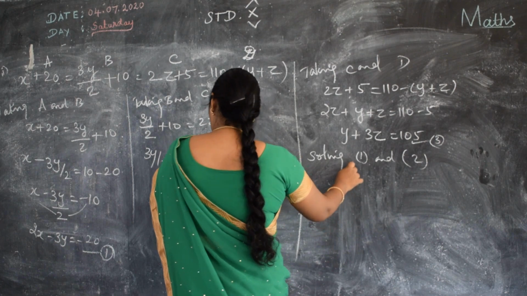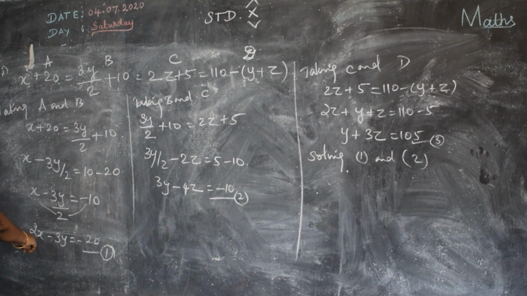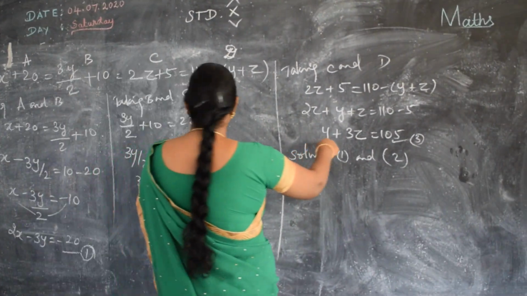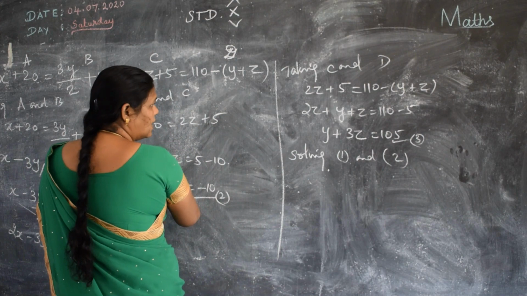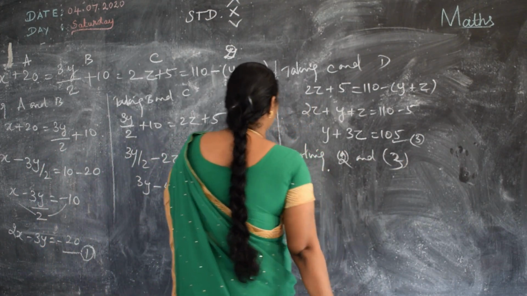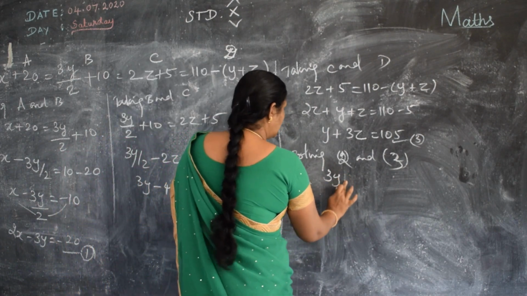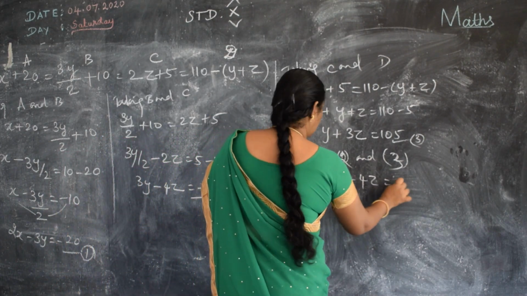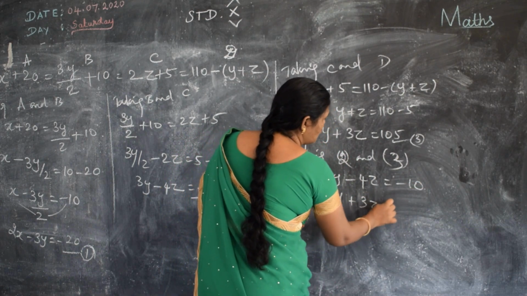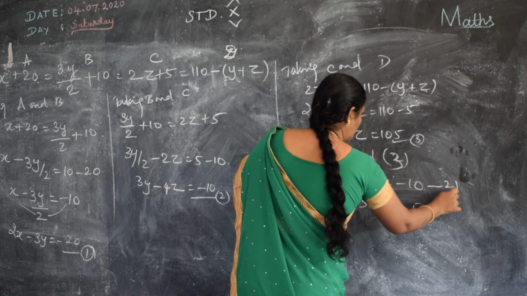If I solve these two, I will get the terms in terms of x and z. But here we are having y plus 3z, so we can solve 2 and 3. Equation 2 is 3y minus 4z is equal to minus 10. Equation 3 is y plus 3z is equal to 105.